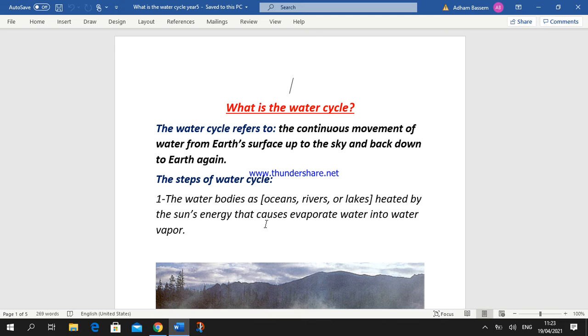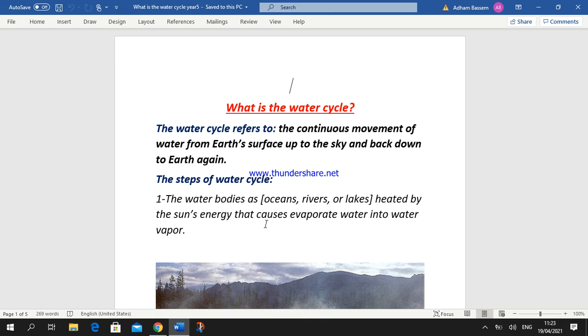In the water cycle, we use the two processes together, okay? What is meant by the water cycle? The water cycle refers to the continuous movement of water from Earth's surface up to the sky and back down to the earth again in the form of rain.